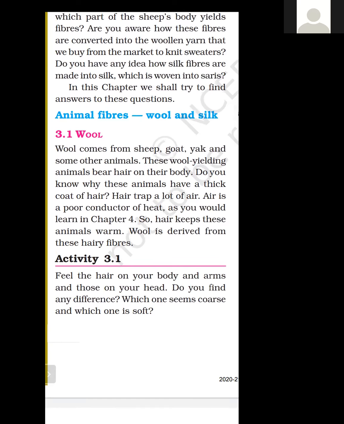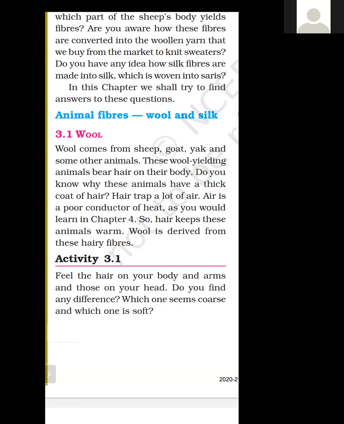Do you know why these animals have a thick coat of hair? What is the reason? The reason is hair traps a lot of air. In between the hair there are some gaps, and in between those gaps there is a lot of air. Air is a poor conductor of heat. As you will learn in chapter 4, the chapter of heat, we will discuss this in the next chapter. So here it keeps the animal warm because air is a poor conductor of heat. It cannot allow heat to pass through.